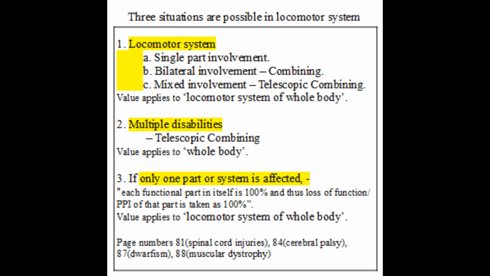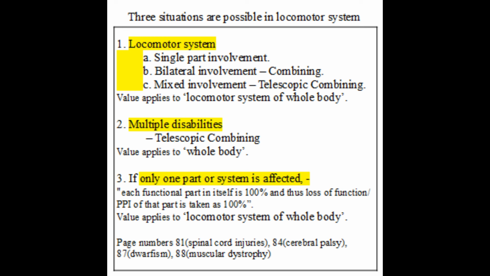Remember the principle, each functional part in itself is 100%. Accordingly, we have to calculate impairment and complications for that part to find the resultant medical disability. Situation B. Bilateral involvement. Examples are both upper limbs are involved or both lower limbs are involved. We have to calculate disability for each limb separately and then use combining formula to combine the disability.